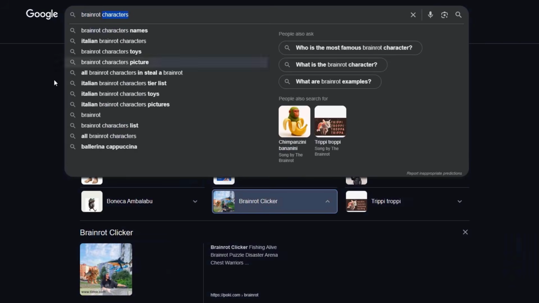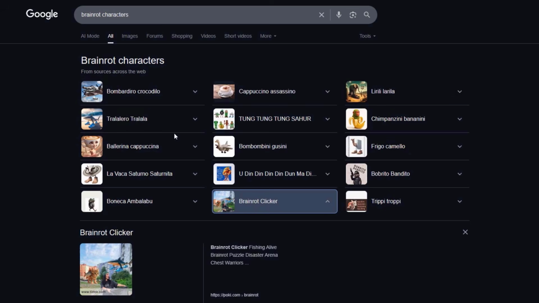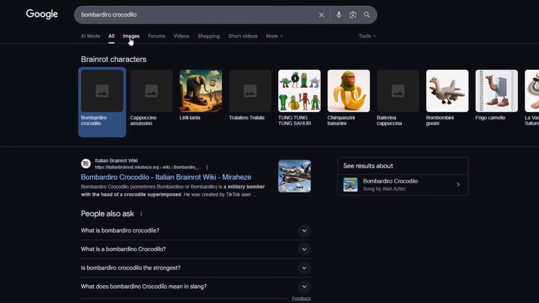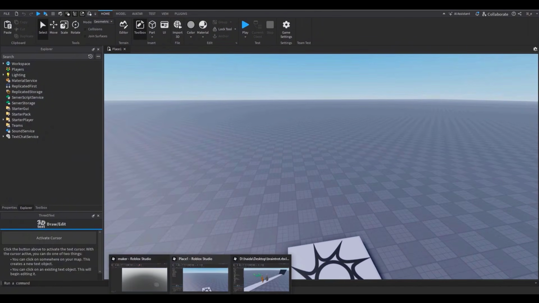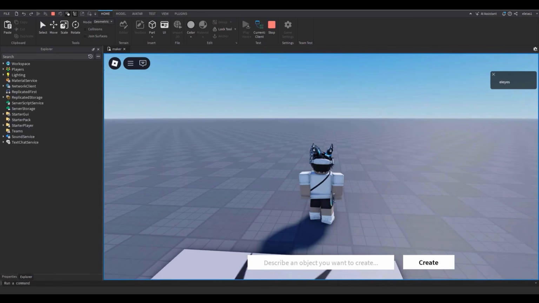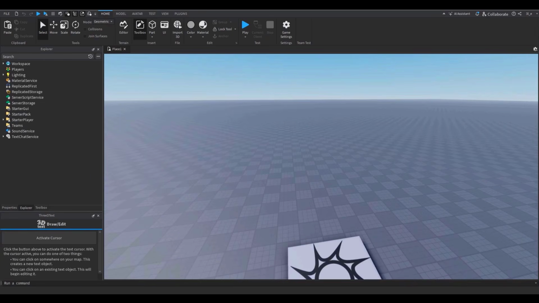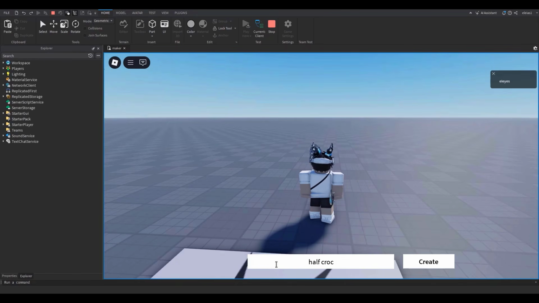Okay, going into Google and looking up Brainrot characters because I cannot remember all of them. Let's find one that I want to do. Let's do a Bombardino Crocodile. What is he again? He's a crocodile and a what? What is that? An airplane? Okay, why are all of these just half animal, half something random? Huh? What is wrong with the person who made these Brainrot characters? Their brain really must have been rotting. Jeez. Let's just do half crocodile, half fighter jet, airplane, or whatever.